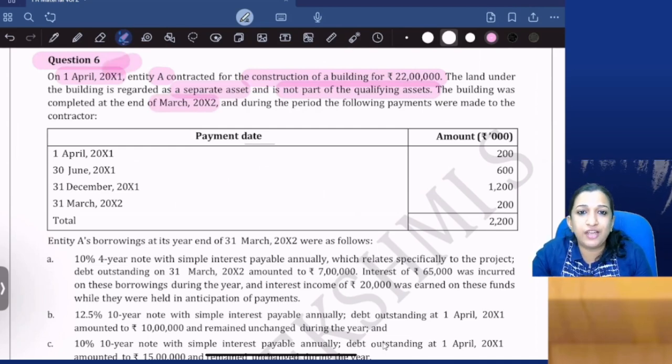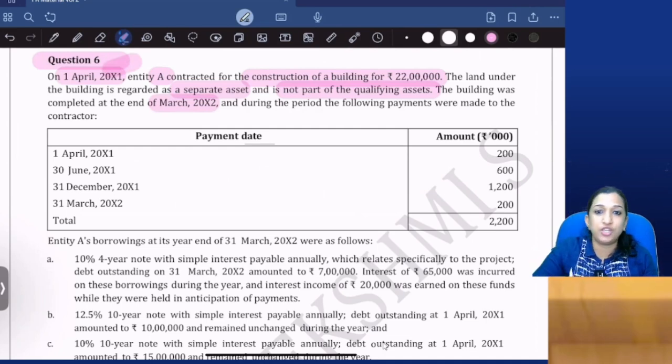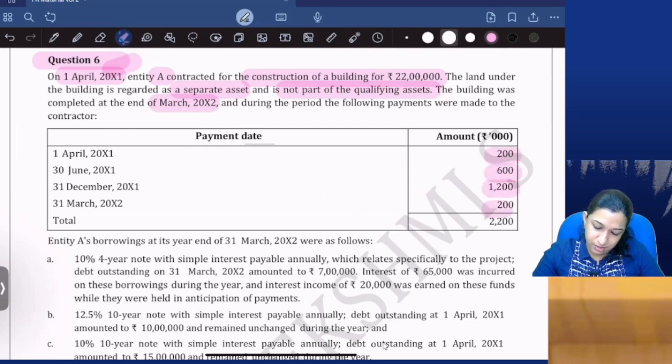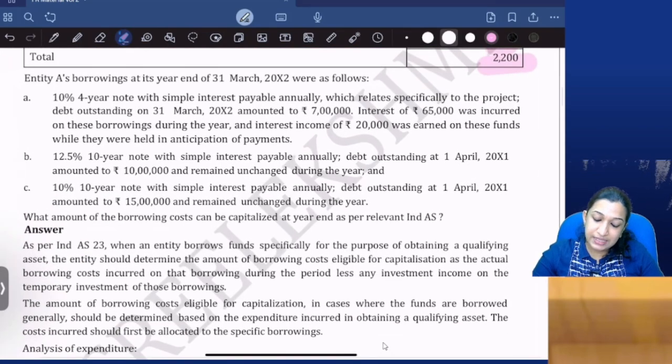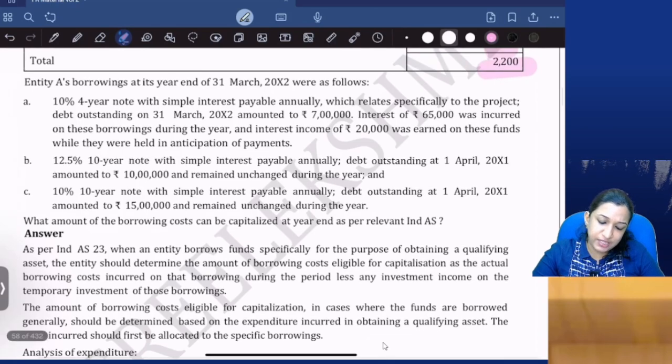1st April 2011, and the work completed on 31st March 2012 means a substantial period of time. During the year, 2 lakhs, 6 lakhs, 12 lakhs, 2 lakhs, total 22 lakhs you incurred for the building. Correct. Entity A's borrowings at its year end, 31st March 2012, were as following. As on the closing date, these are the borrowings they have.